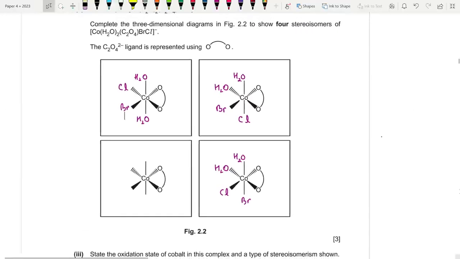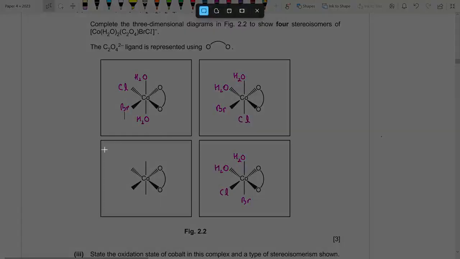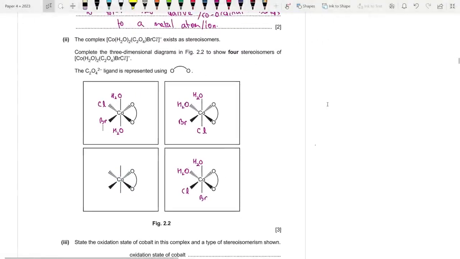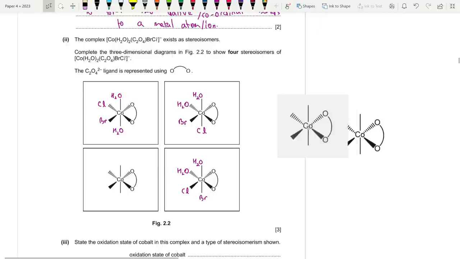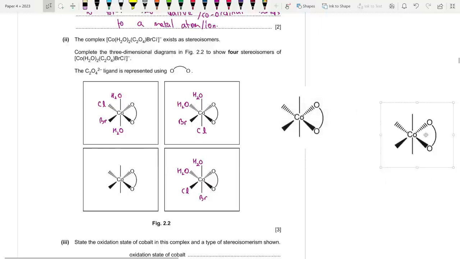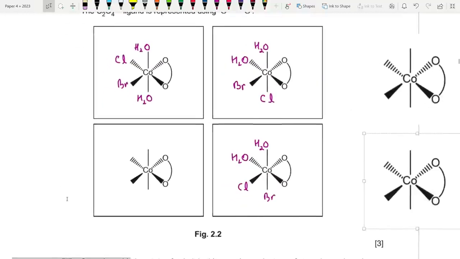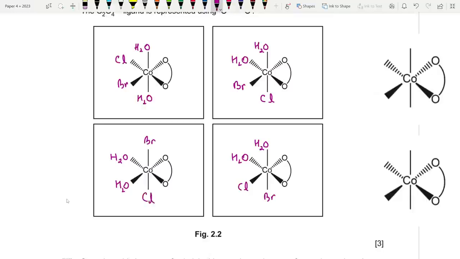Now there are honestly more. Let me just show you all the other ones. I need to copy this one. Wait, in total there are 6, I think. So what about the other ones? What if we put the H2Os in close proximity like this? And we could put bromine and chlorine in one line. Okay, like in the mark scheme there are chlorine and bromine like this, but remember that it would not be different if you put bromine and chlorine here. It would be the same isomer. Okay, you guys need to understand that.